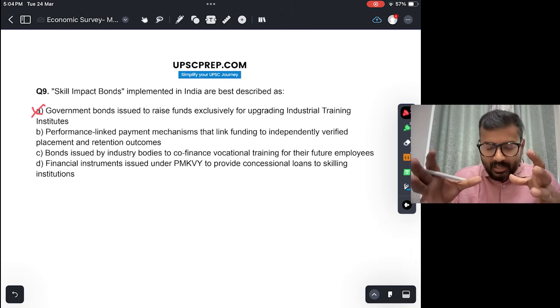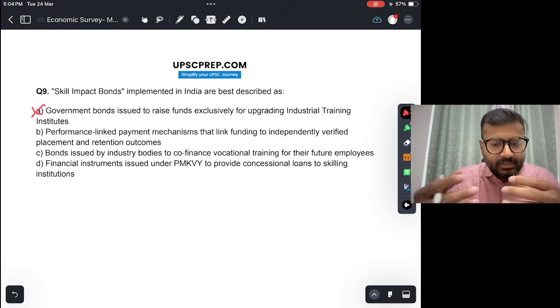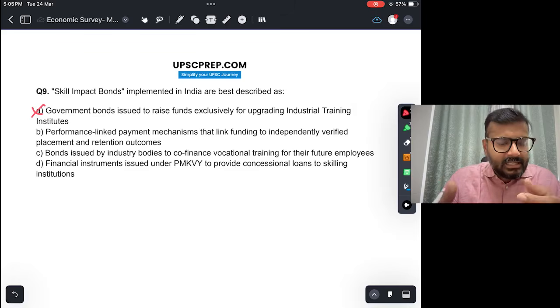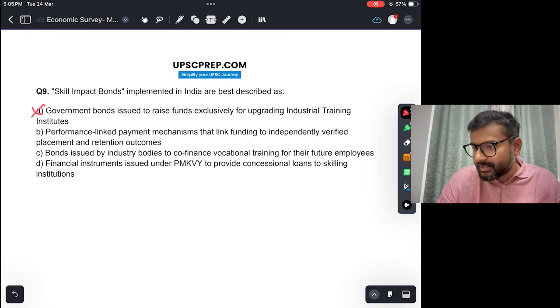So suppose a certain entity floats impact bonds and raises a lot of money, then if the objective of raising that money is fulfilled. Okay, suppose the objective is to increase the literacy rate in a certain region. So if those objectives are fulfilled, then the government also helps finance those skill impact bonds. So those kind of things happen. So the answer would be B.